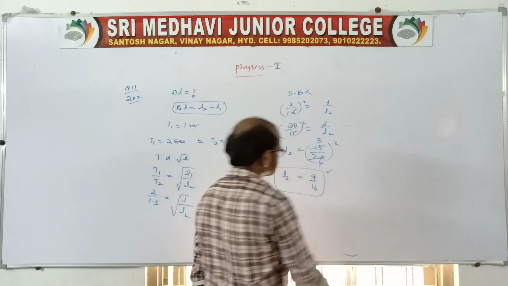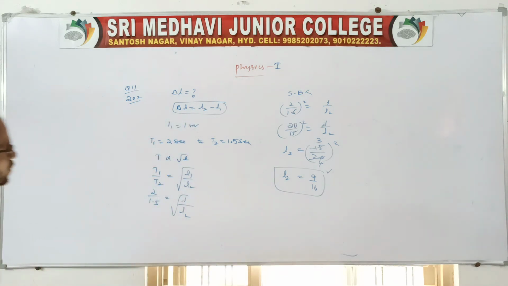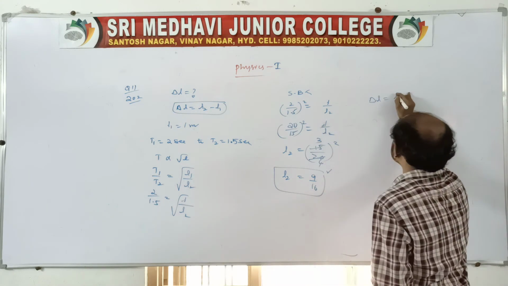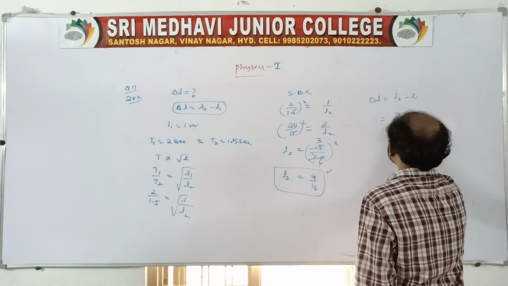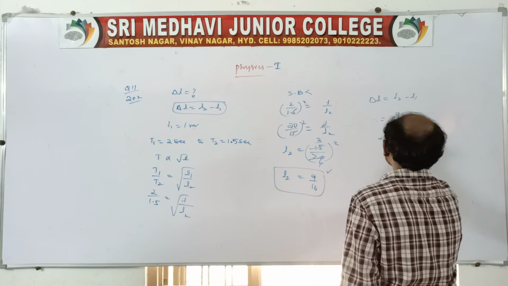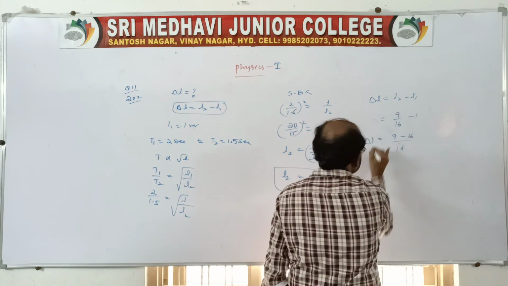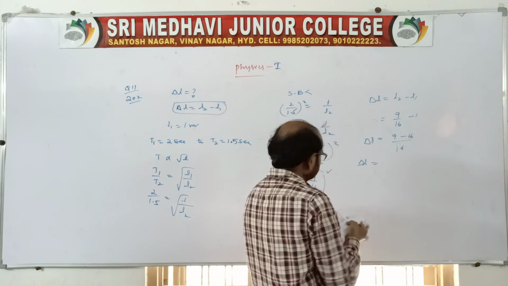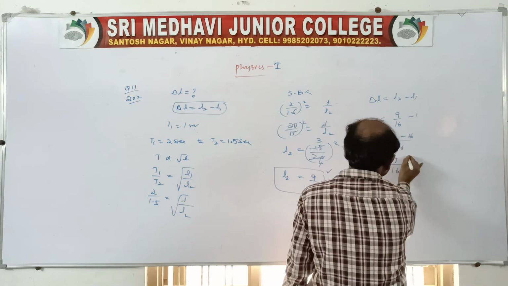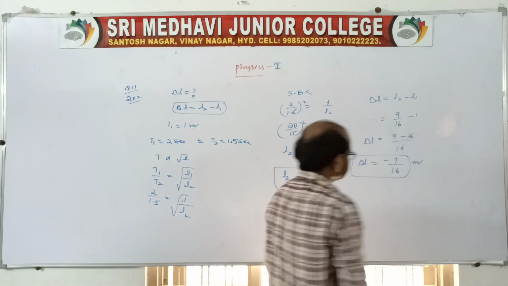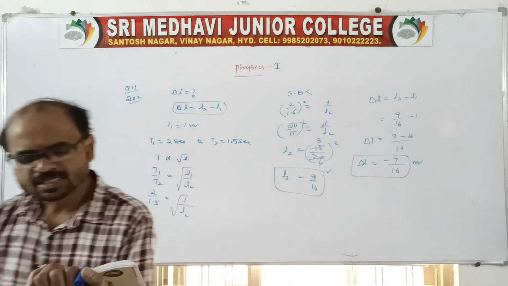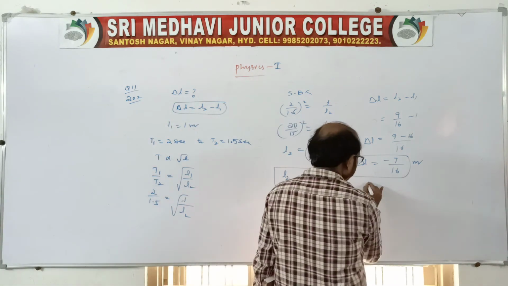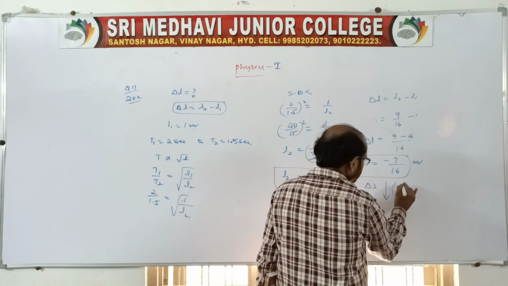Now we know L2 and we know L1, and it is asking the change in length. Therefore, delta L is equal to L2 minus L1, which is 9 minus 16 by 16. So delta L is equal to 9 minus 16, which is minus 7 by 16 meter. Therefore, the length of the pendulum decreases by 7 by 16 meter.